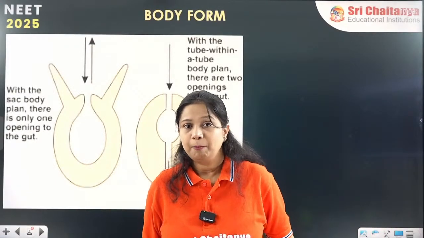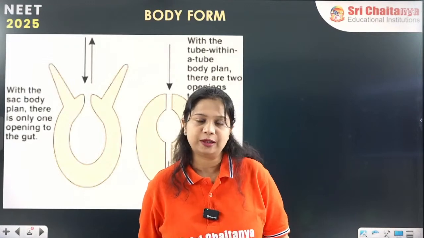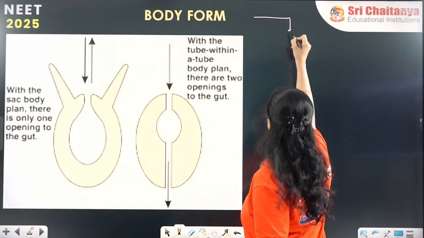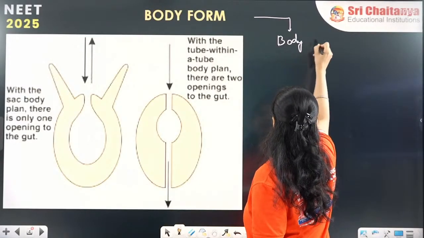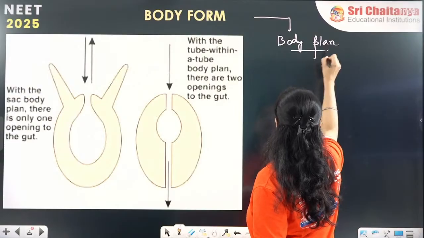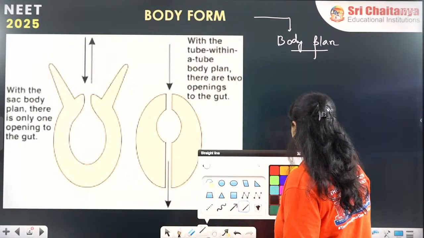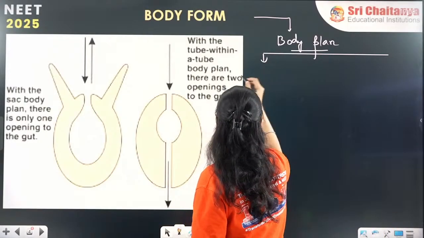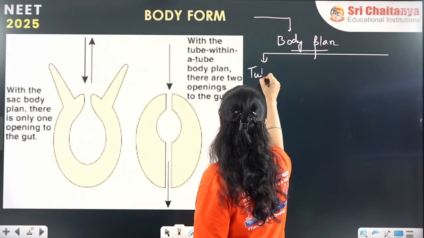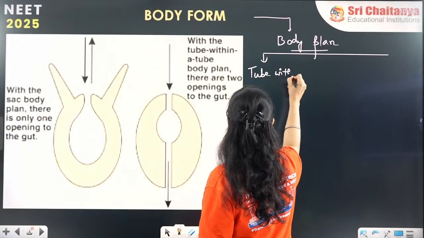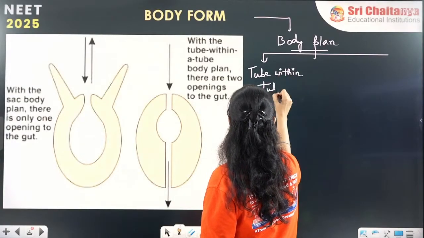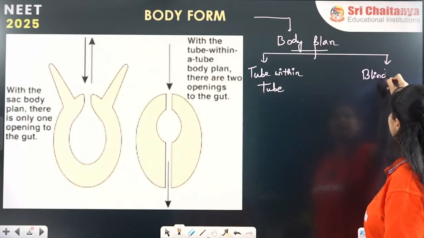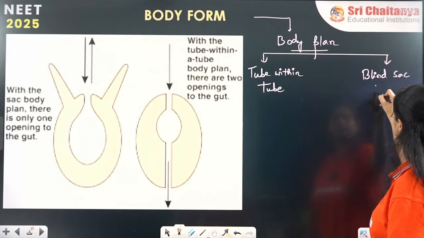Body plan basically can be divided into two types. Body form or the body plan is of two types. First is the tube within tube body plan, and another is the blind sac body plan.